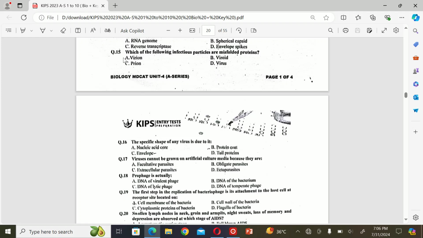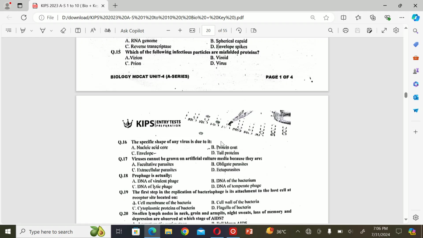The next MCQ is: which of the following infectious particles are misfolded proteins? A. Virion, B. Viroid, C. Prion, and D. Virus. So the correct option is C. Prion.